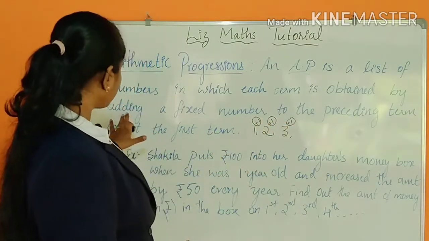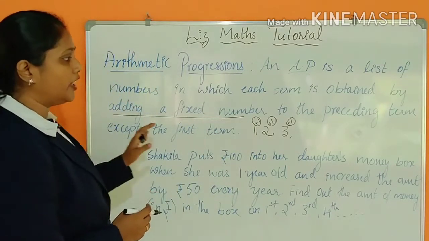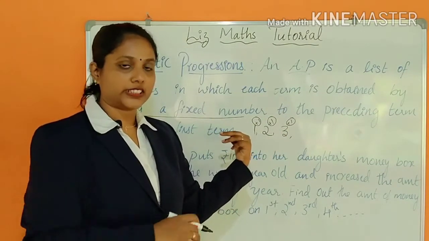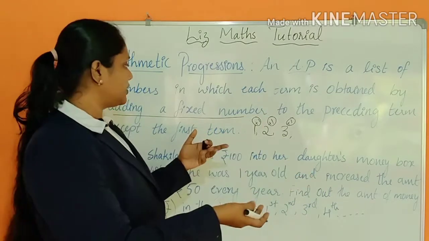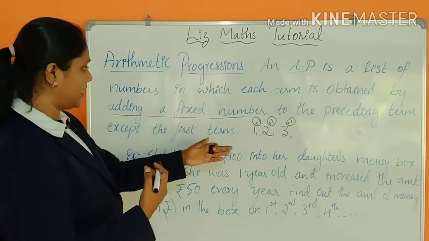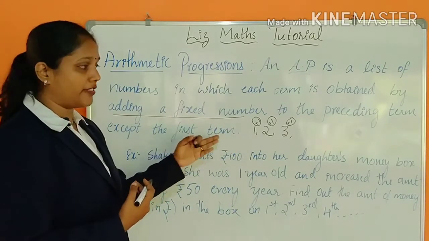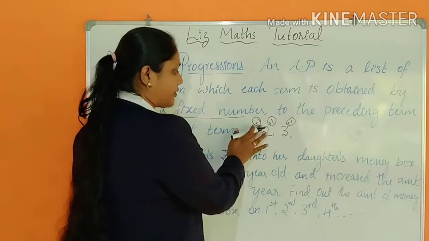So here we are adding a fixed number to the preceding term. Preceding term is the previous term. Succeeding means the front term. Got it? So preceding is the previous one. That is the number to which you are adding the fixed number, except the first term. The first term you have to write as it is. The first number which you are writing, you have to write as it is.